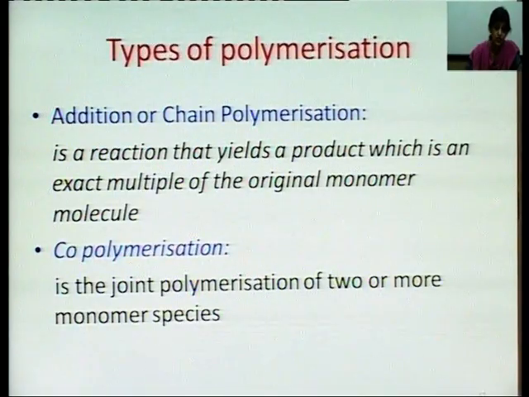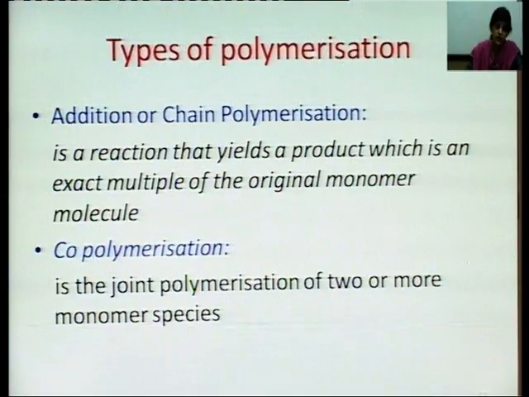It is a reaction that yields a product which is an exact multiple of the original monomer molecule. That means when we are having the formation of a polymer, it should be an exact multiple of the original monomer unit. That is the case of addition polymerization. Now what is copolymerization?